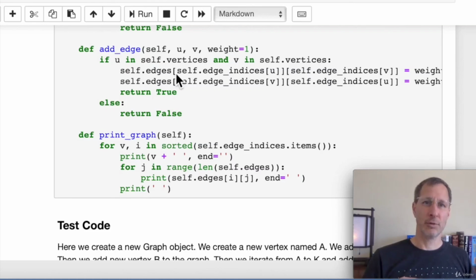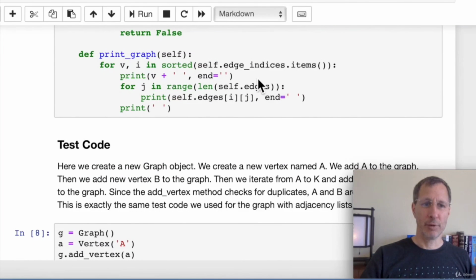So edges is a two-dimensional list, so we need two different indices to access a specific position in the matrix. So we have a u and a v, and then we have a v and a u. We want to flip both of those positions in this table, setting them equal to weight, whatever weight you passed in, or 1 if this is the default. And lastly, when we print a graph, you'll see how it prints out down below. We're starting out by printing the name of the vertex, and then we're going to print out the row of 1s and 0s for that vertex.